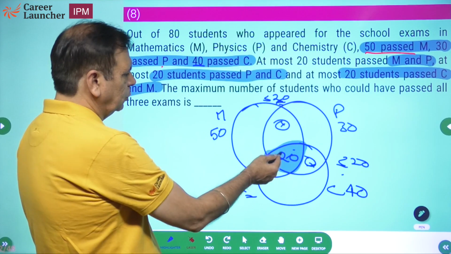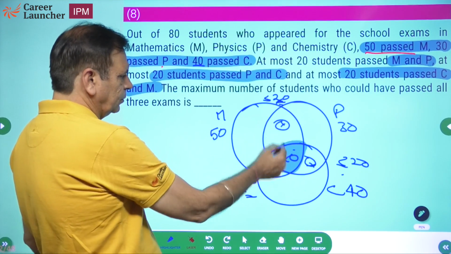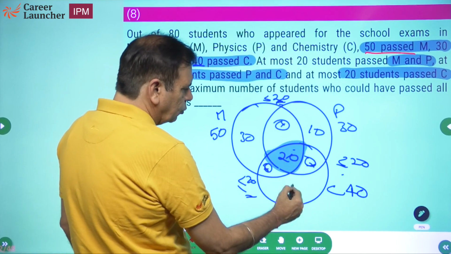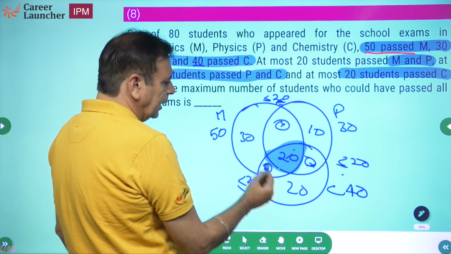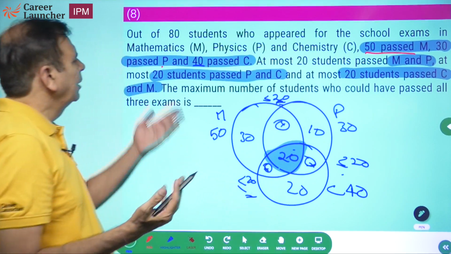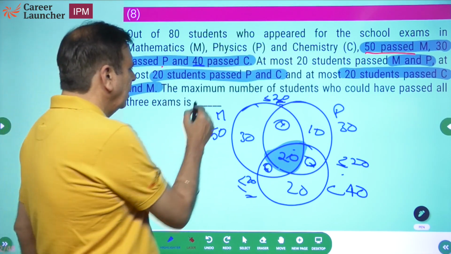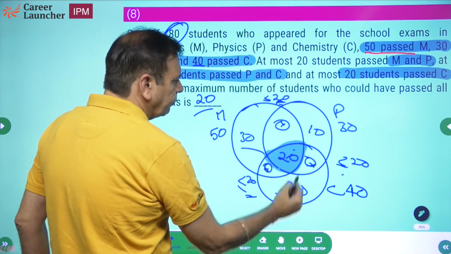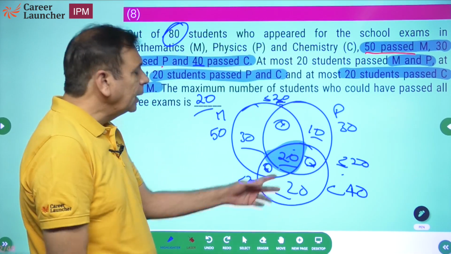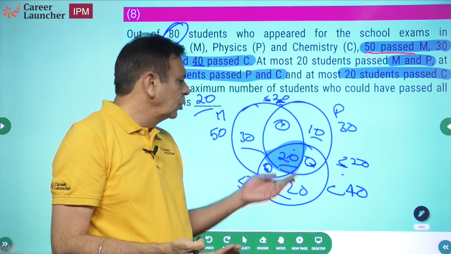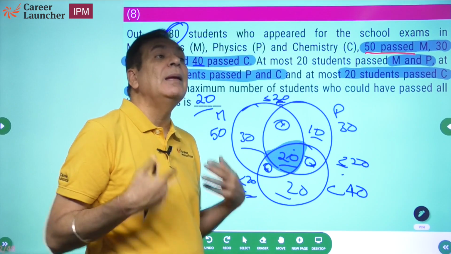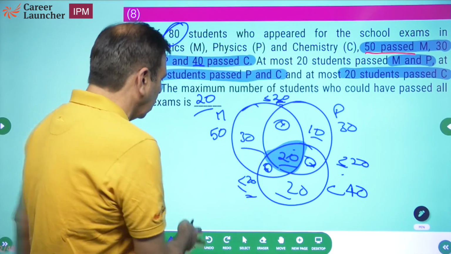Okay. So 20, what does it become? 20, this becomes 30, this becomes 10, this becomes 20. 30, 20, 50, 60, 70, 80. But yeah, 80 पूरा हो गया ना? That means answer is going to be 20. There are 80 students, 30, 40, 50, 60, 70, 80. Supposing this total would have become 85, तो मैं इसको 5 कम कर देता. So the starting point has to be by putting this number as the maximum possible and then reduce as you go along.